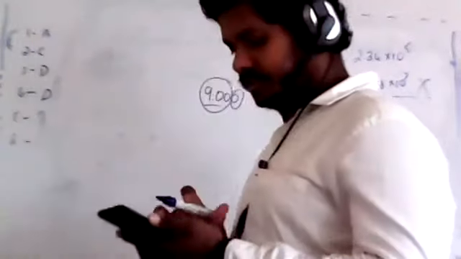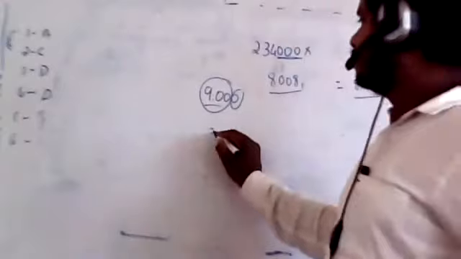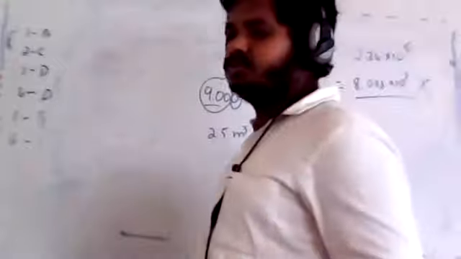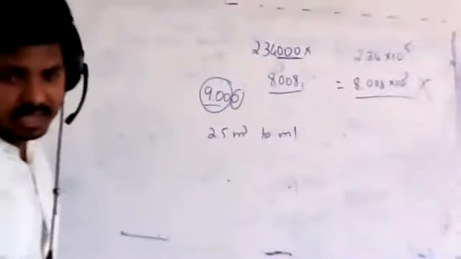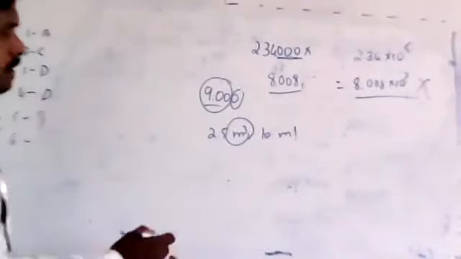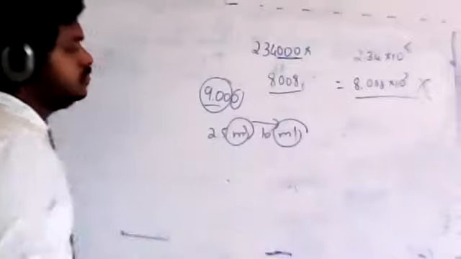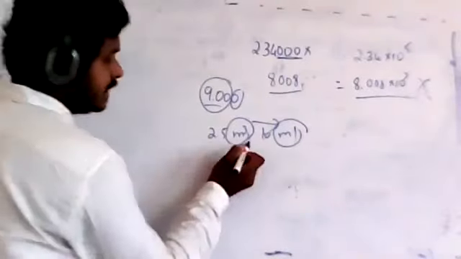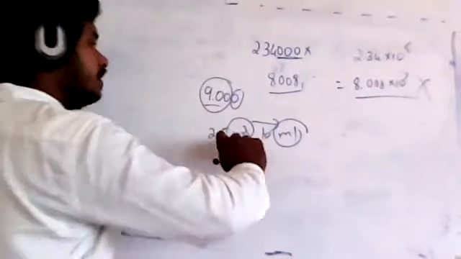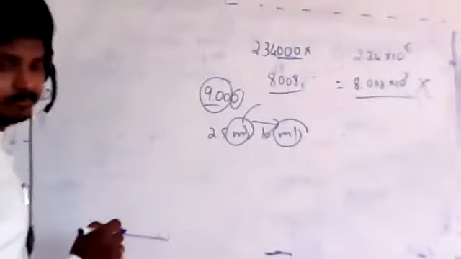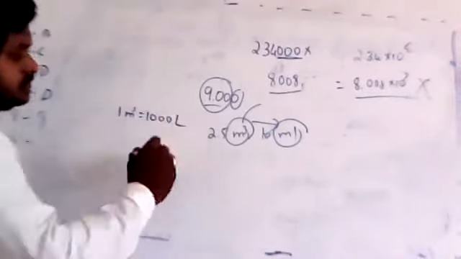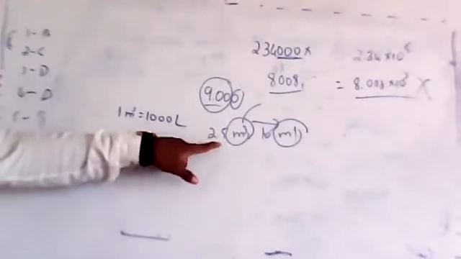Now the sixth one: convert 2.5 meter cube to ml. You should understand the relation between meter cube and ml, because if you go for direct conversion, you will go wrong. So just have the understanding about the meter cube and ml conversion. It is better to convert the meter cube into liter first. So 1 meter cube is nothing but 1000 liter.